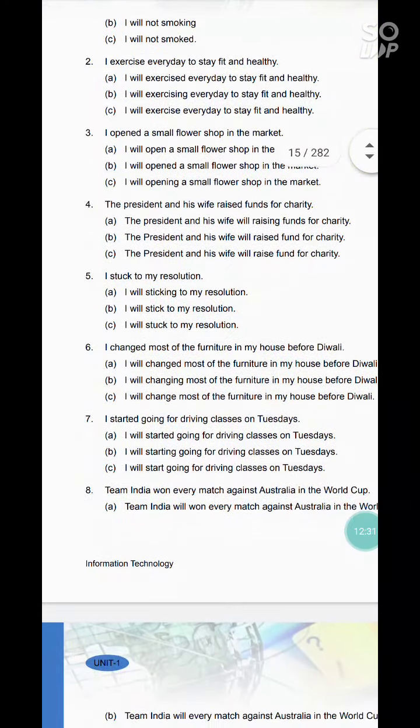In second question, I exercise every day to stay fit and healthy. Answers are I will exercise every day to stay fit and healthy. I will exercising every day to stay fit and healthy. I will exercise every day to stay fit and healthy. According to rule, will, shall, and the verb's first form, the correct answer is C.